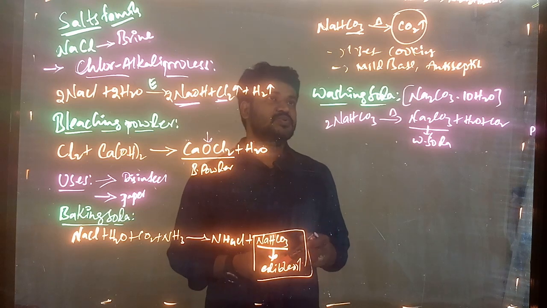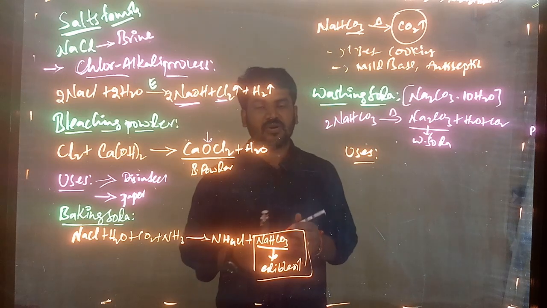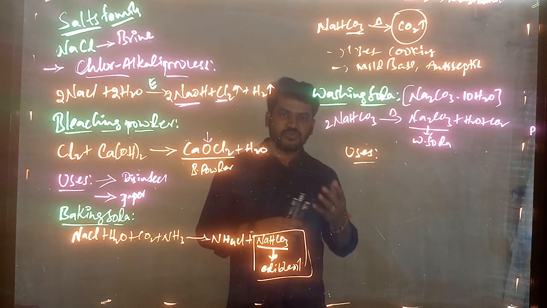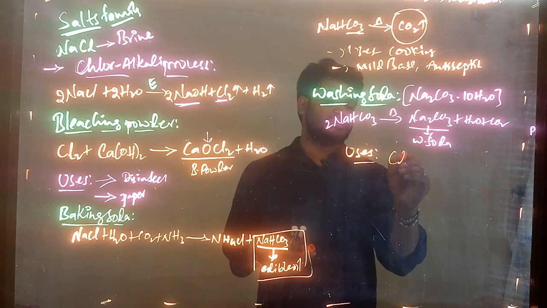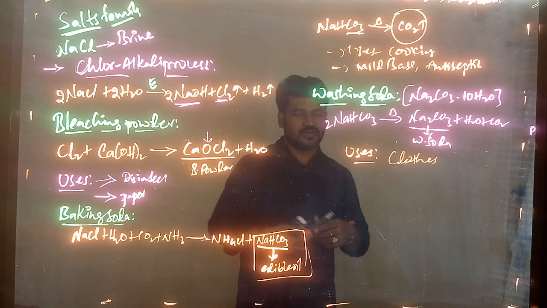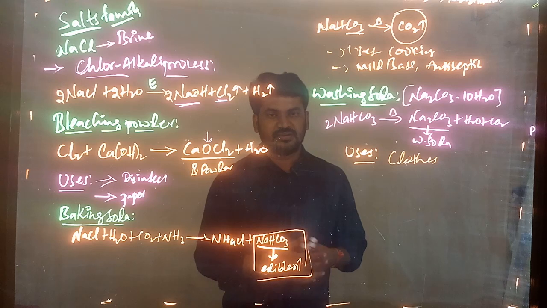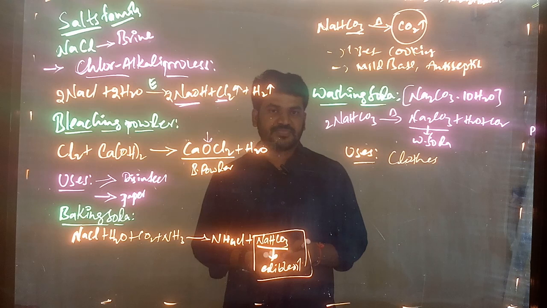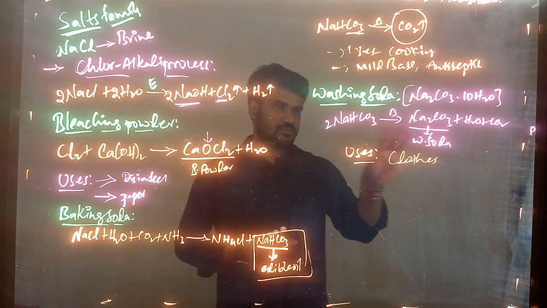And what are the uses of this washing soda? The name itself has washing. Washing soda means it is used for washing clothes. Nowadays everyone is using detergents and surf, right? But if you give the clothes to the dhobis, they don't use any detergent or soap like that. They use only this washing soda, right?